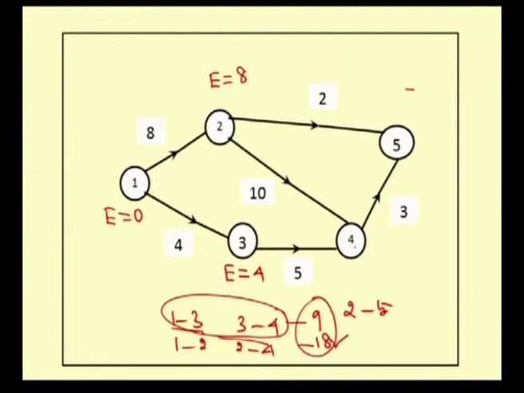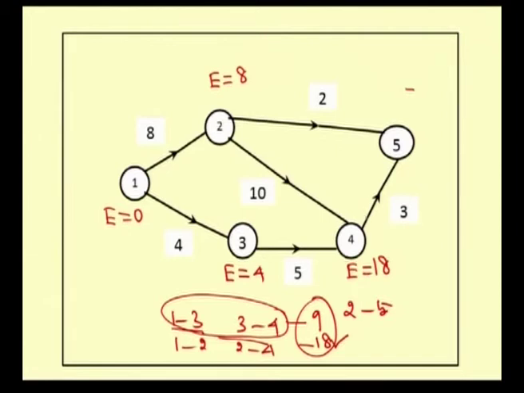Therefore, for the activity 3 to 4, the earliest starting time is 18, because in order to complete this activity 3 to 4, either 1 to 2 and 2 to 4 should be completed or 1 to 3 should be completed. Among these two, the maximum is 18. Therefore, the earliest starting time for the activity 3 to 4 is 18.